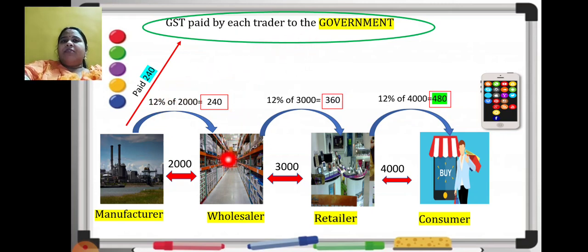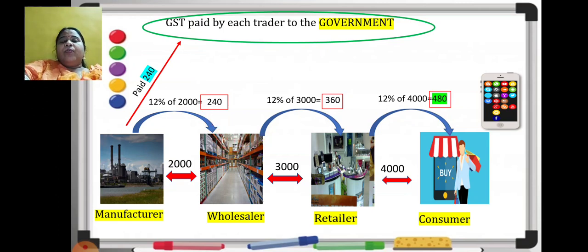What the wholesaler will do now? See now, wholesaler, he is collecting tax at the time of sale and he is paying tax at the time of purchase. Yes or no? See, wholesaler is purchasing it from here and he is paying how much tax? 240. Correct? So when he is paying tax and he is collecting tax, right?